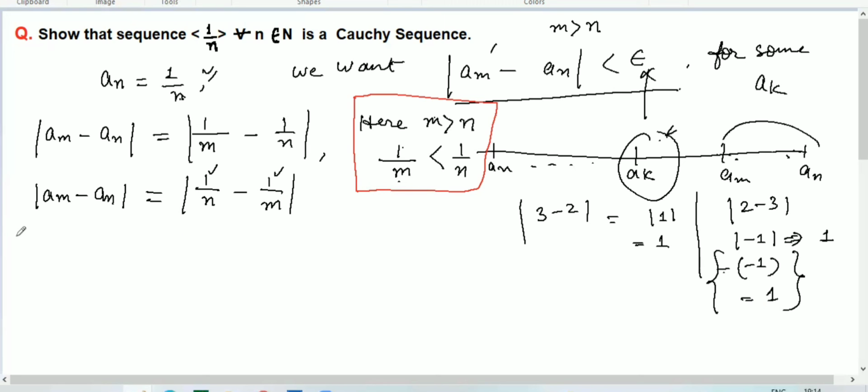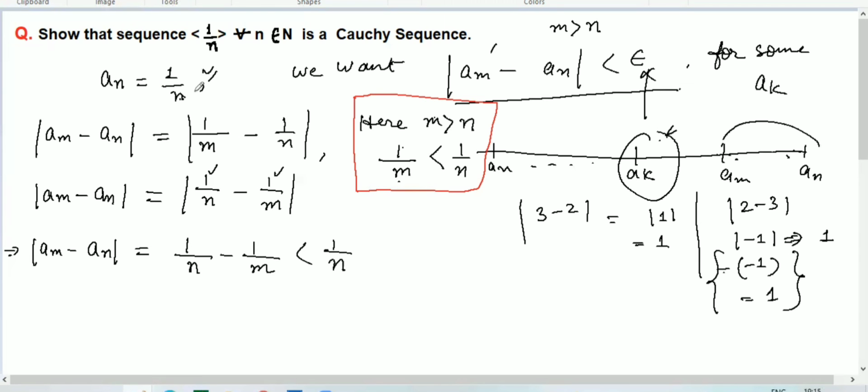So now, I'm going to write it down so that you can understand. a_m minus a_n equal to, now I'm going to remove the modulus sign and write it down, 1 over n minus 1 over m. Now here in 1 over n, we are taking away some number. So this whole will be less than 1 over n.